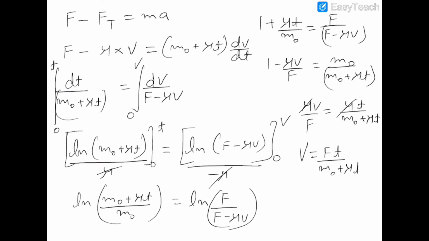plus mu t. So this is the time-dependent velocity of the system, with which this system would be moving at some time t, and the acceleration can be calculated by the formula a equal to dv by dt. So this was the question of a variable mass system, and I would be bringing many questions on the variable mass system in the next videos. So keep tuned for the next one.